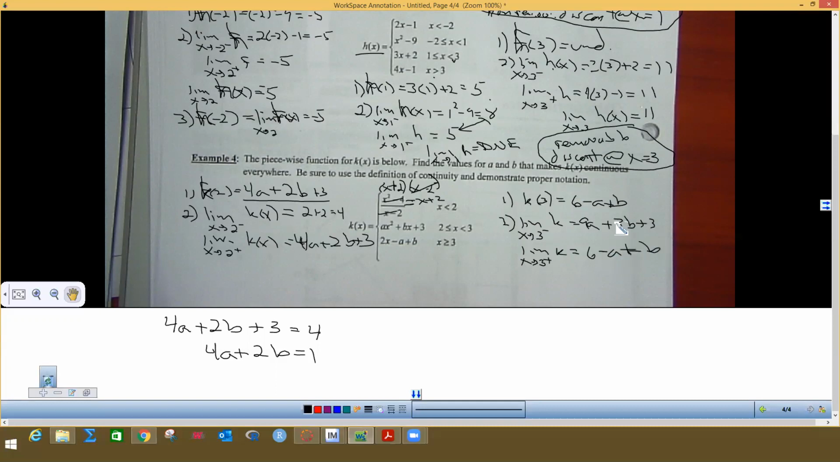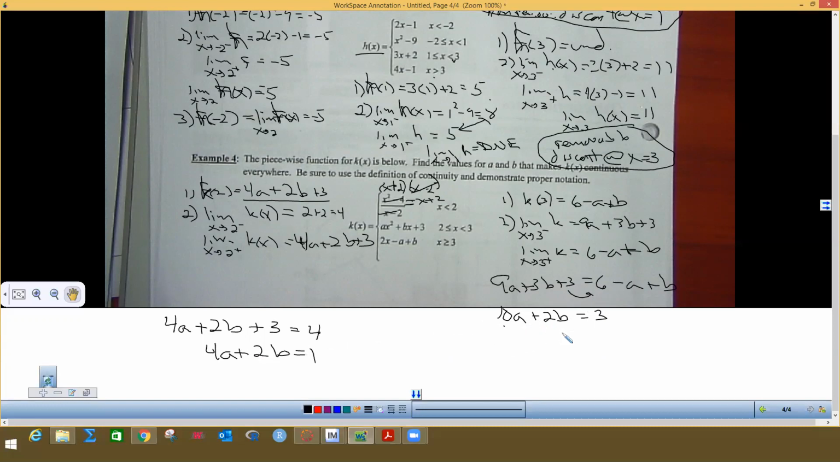Well, these two things have to be equal in order to get a limit. So we need to say that 9a plus 3b plus 3 equals 6 minus a plus b. Adding a over and subtracting b over, and subtracting the 3 over with that 6, gives me a 3. So now I have two equations with two variables, and we're going to do elimination because we've done elimination before.